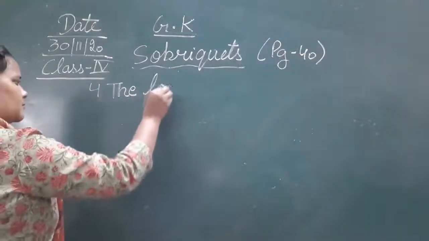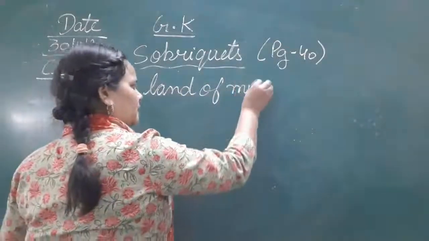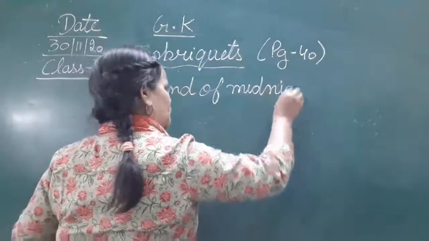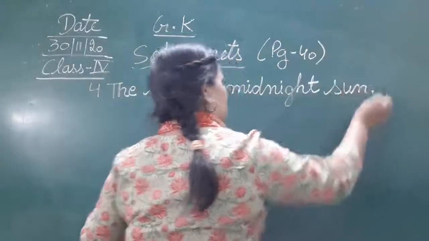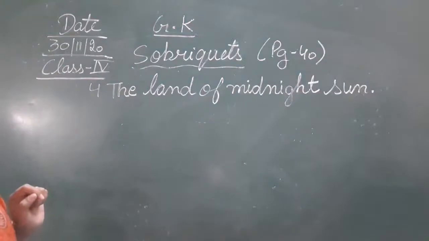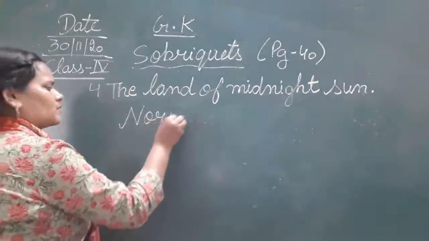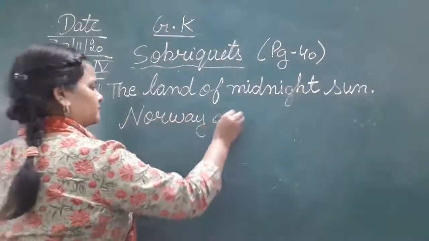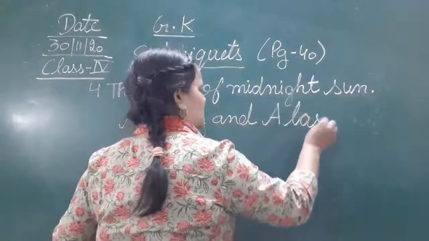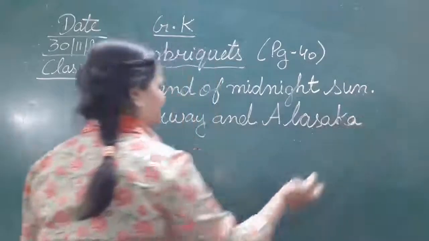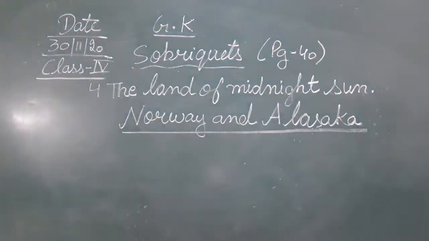The land of midnight sun. What is the land of midnight sun? That is Norway and Alaska. Norway and Alaska, A-L-A-S-K-A. So Norway and Alaska is known as the land of midnight sun.